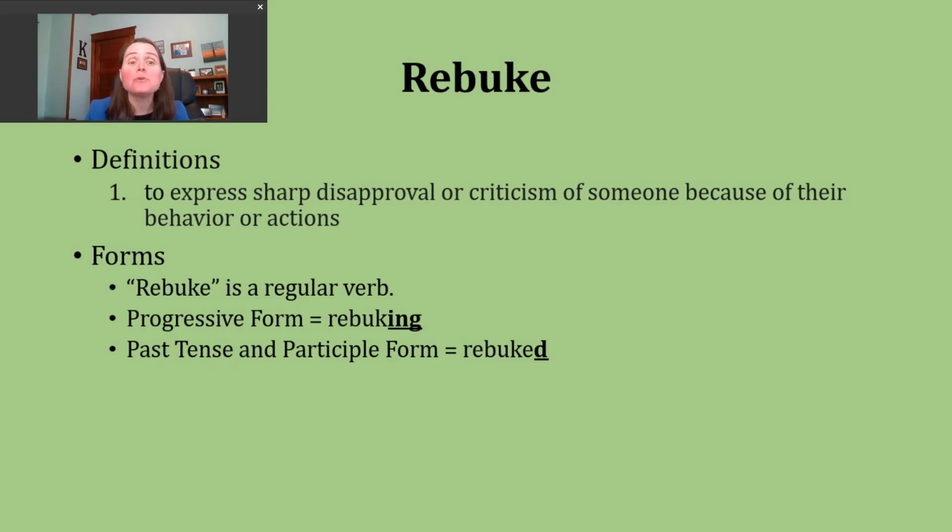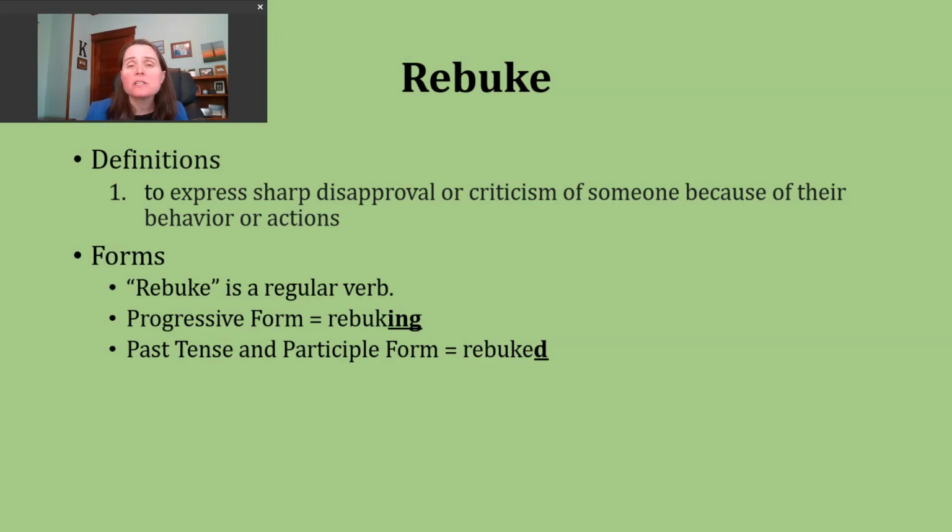For now, you should know that rebuke is a regular verb. If you want to make the progressive form of this verb, we're going to drop the E on the end because we have a verb that ends in the pattern vowel consonant E. The progressive form is pronounced rebuking.